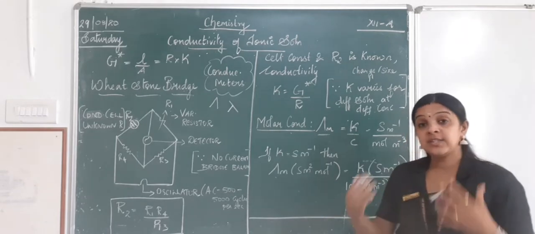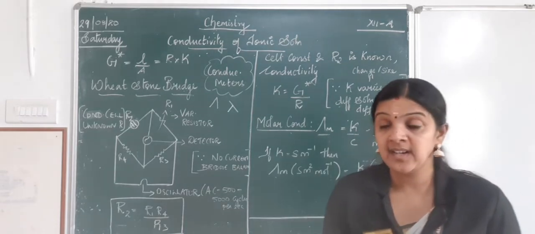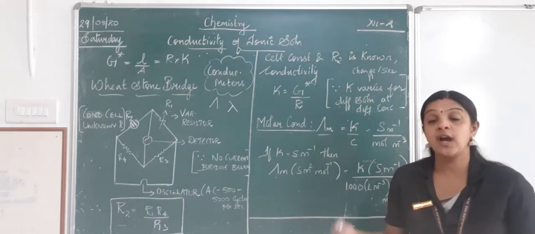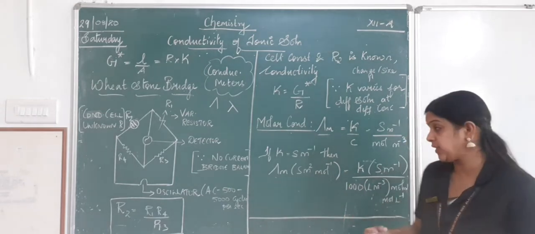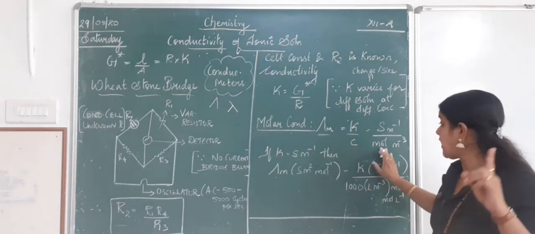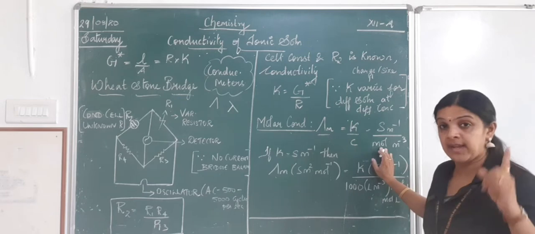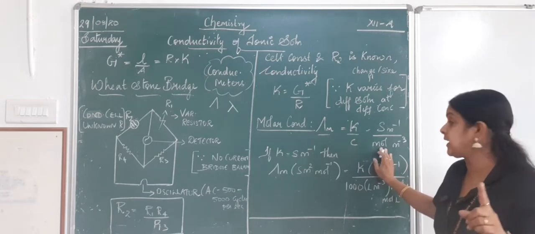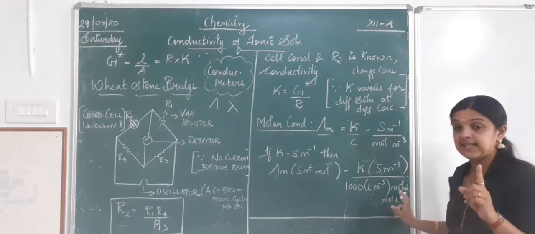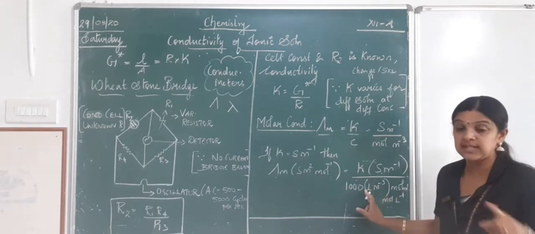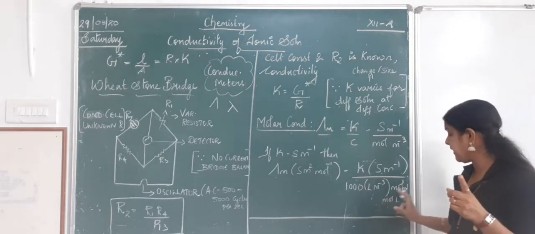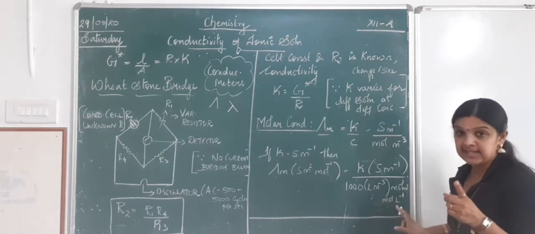Now, assume that we get a problem where instead of meters, liters are given. If liters are given, how do I go about with my calculations? So at that time, we calculate, that is for 1 mole per meter cube. I repeat, for 1 mole per meter cube, just multiply 1000 into molarity. That is, you multiply it with 1000, 10 power 3. So 1000 liter per meter cube into molarity, which is mole per liter.